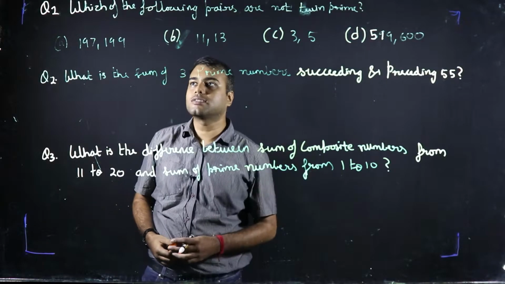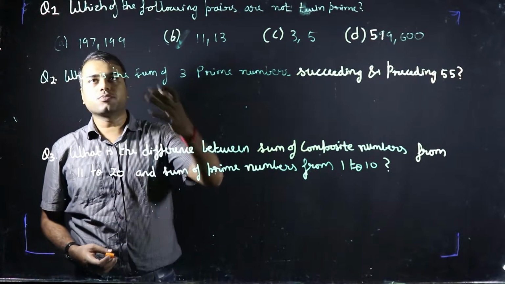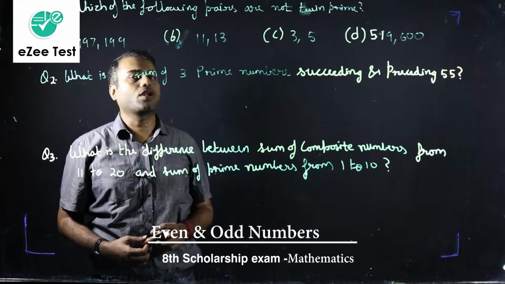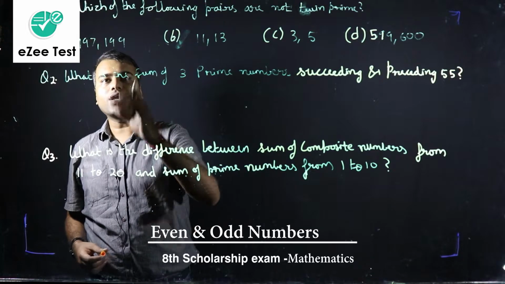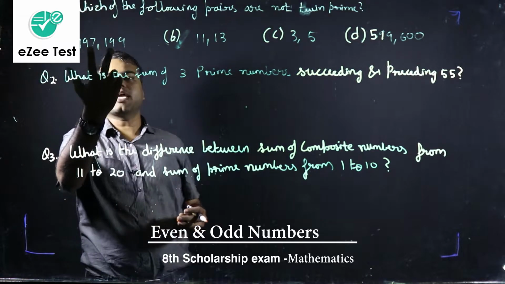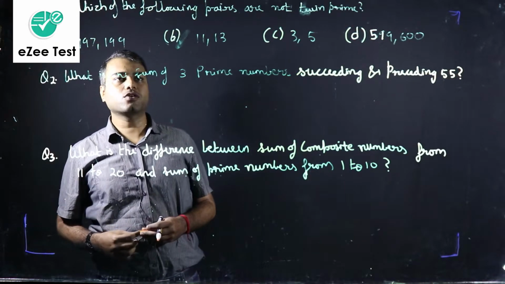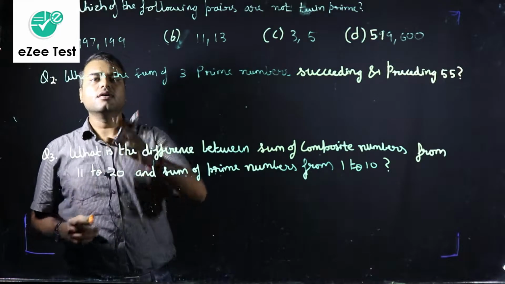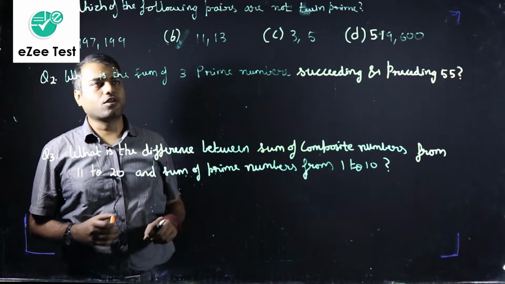Now moving on to questions, let's do some questions. The first question is, which of the following pairs are not twin prime? The options are 197 and 199. But we don't know if 197 and 199 are prime numbers or not, because we have just studied the prime numbers up to 100. Fine. So let's leave them for a while.